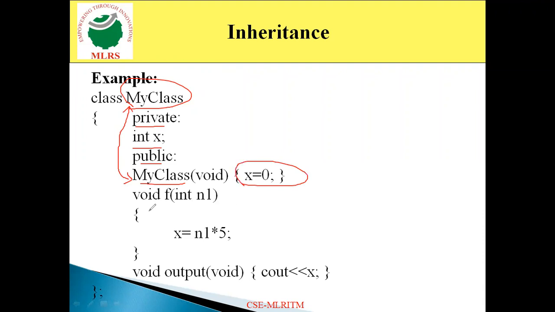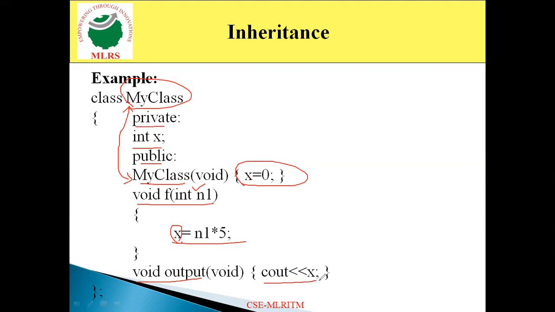Then I am defining one more function f with one parameter n1. In this function I use the statement x = n1 * 5. That indicates the value of n1 is multiplied by 5 and the result is stored in the variable x. Then again one more function, void output, I am defining.